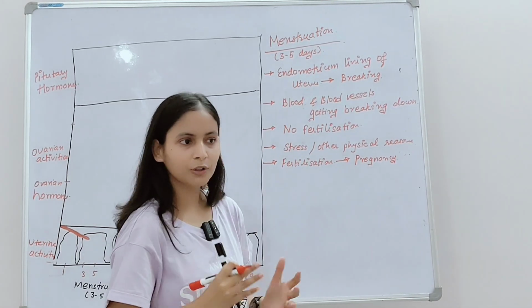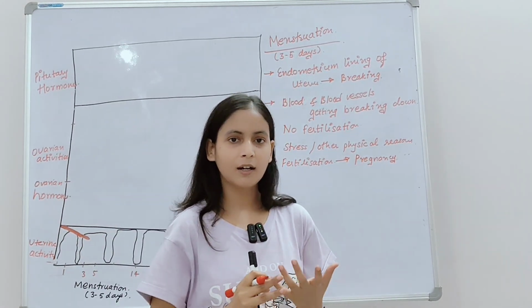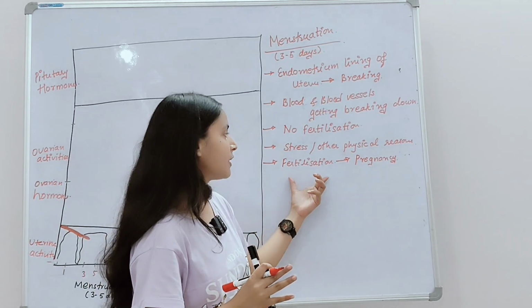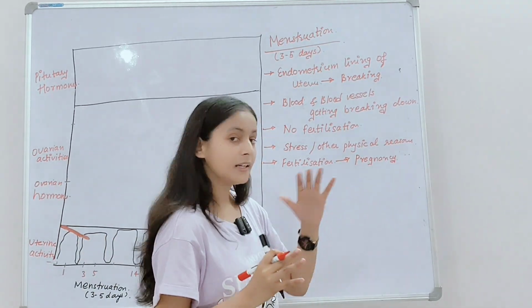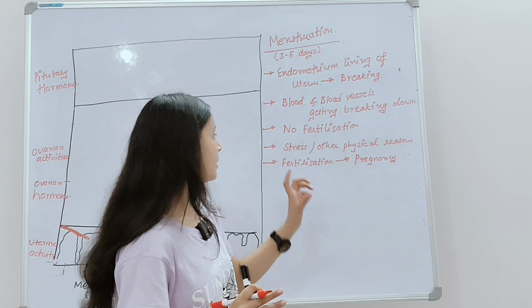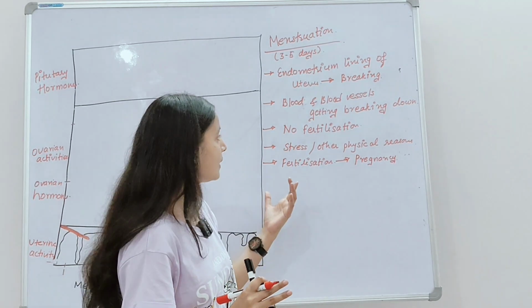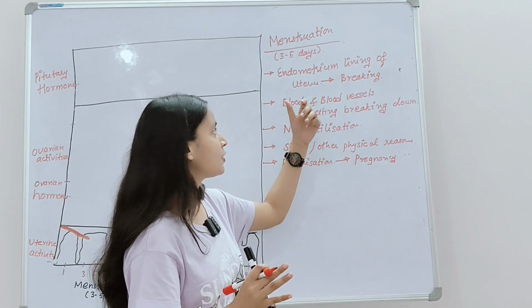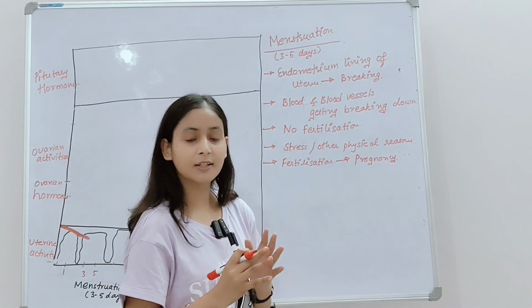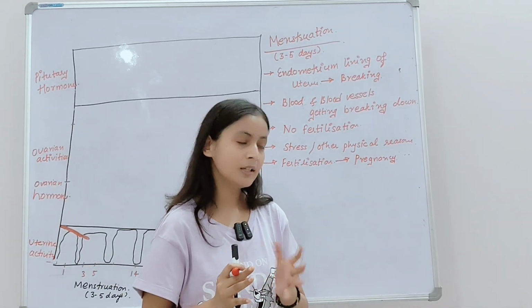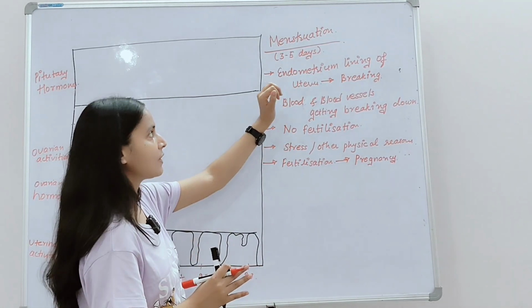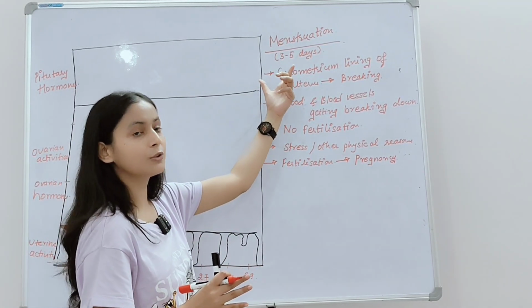So whatever the egg or the ovum which was released from the Graafian follicle, if it is getting fertilized, then the fertilization leads to pregnancy. And if the egg is not getting fertilized, it means no fertilization. What will happen? It will come out of the uterus, and with the endometrium lining of the uterus and blood vessels, it will break down, and it will come out of the vagina in the form of blood. Okay. So this was about the menstruation phase, which lasts for how many days? For 3 to 5 days.